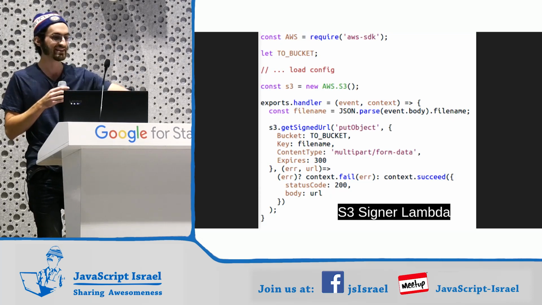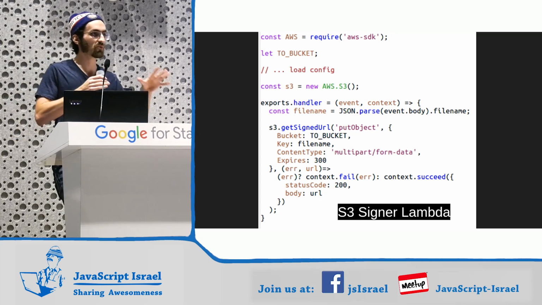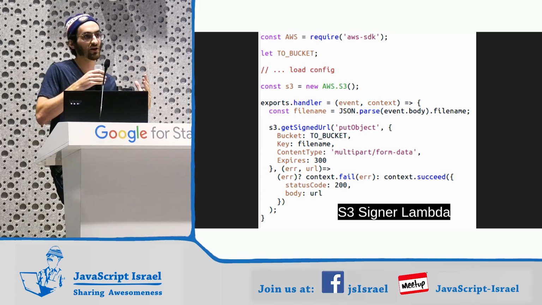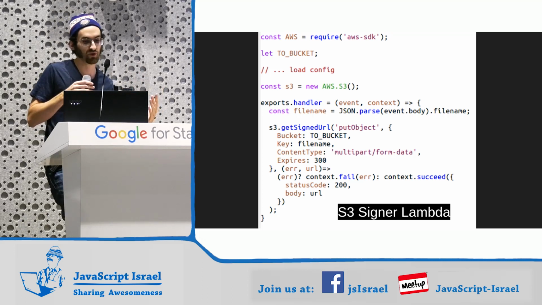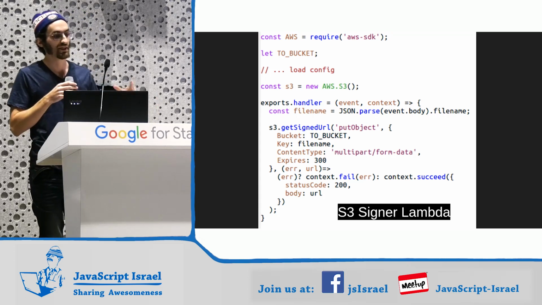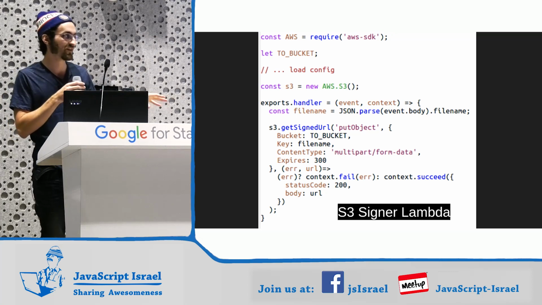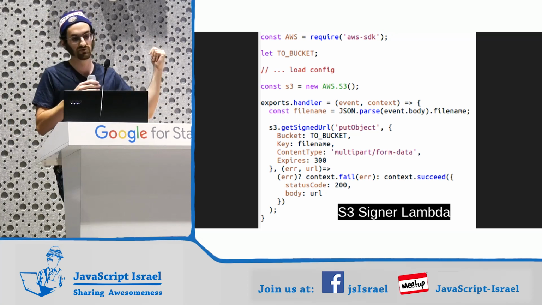So this is the entire Lambda. One thing I really want to get through tonight, there's a lot of people who say, oh, I thought about using Lambda. Oh, maybe we were going to use it at work, but we weren't sure if it was going to do what we need. This is all there is to this Lambda. All there is to securely uploading videos on a global scale is 20 lines of code.